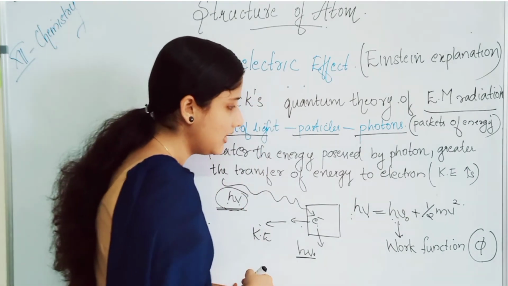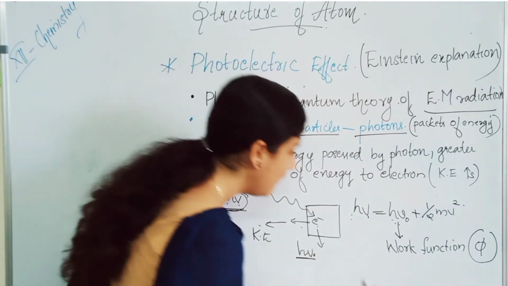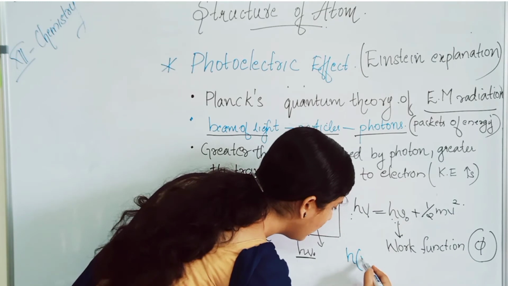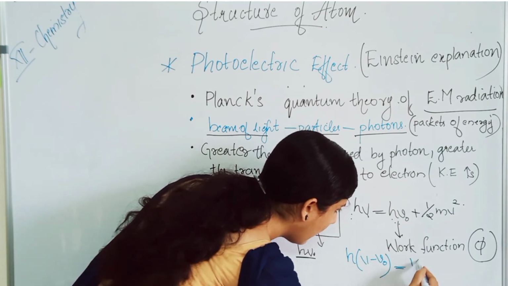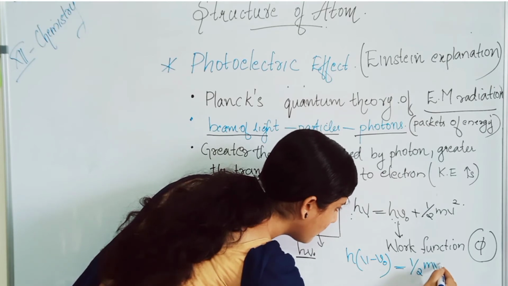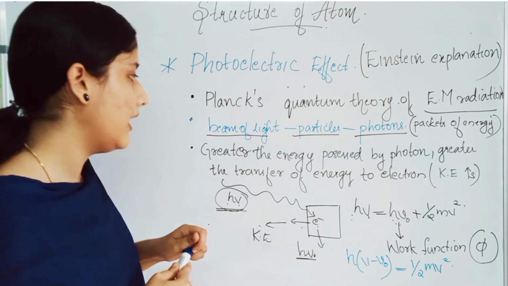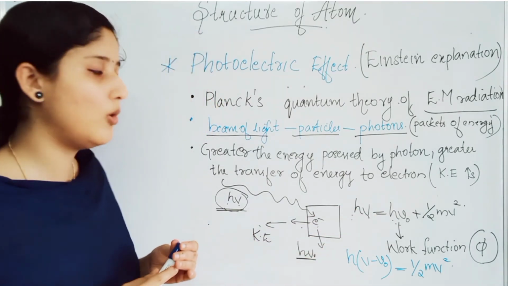This is the explanation by Einstein, and we can write it as h into nu minus nu 0 is equal to half m v square. Here m is the mass of the electron and v is the velocity of the electron. This is Einstein's equation of photoelectric effect.